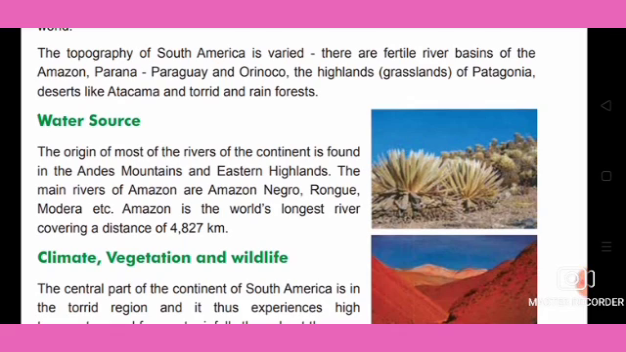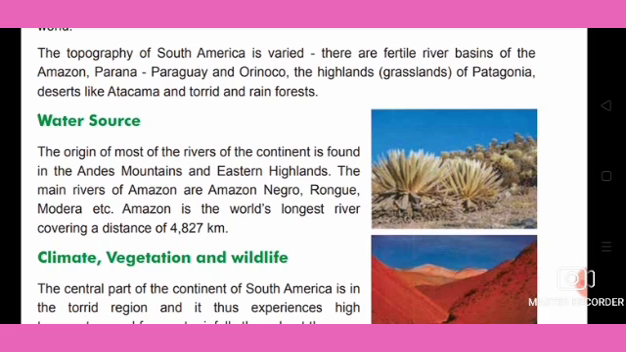Hello students, in the second part of this lesson we are going to deal with the water sources of the South American continent. The origin of most of the rivers of the continent is found in the Andes Mountains and the Eastern Highlands. The main rivers are the Amazon, Negro, Ronco, Madeira, etc. These are some of the important rivers.